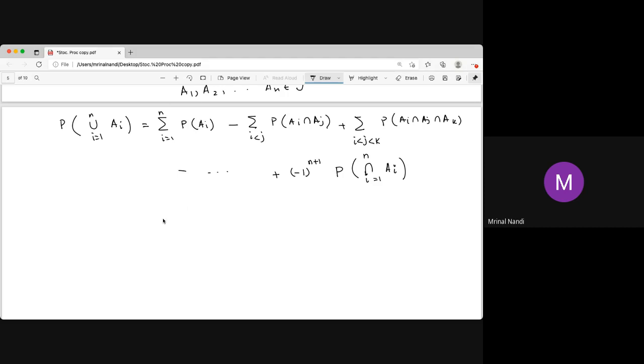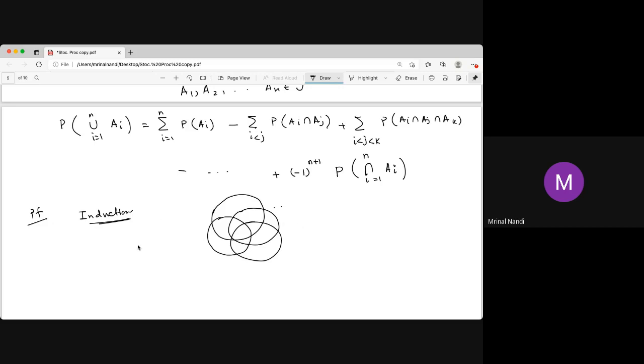What is the proof? The proof is by induction. You can find this induction proof in any book, but here is another proof. It is like a Venn diagram thing. So we have this set, then one more set is this, something like that. There are so many sets.